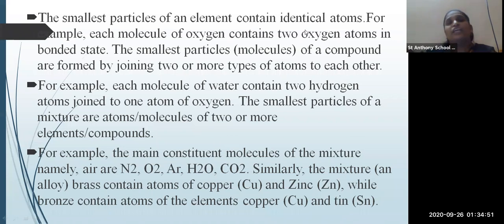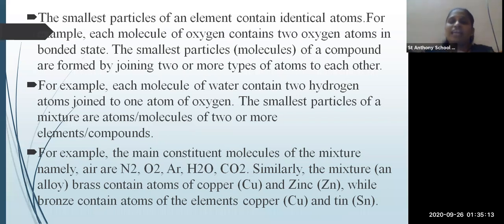For example, each molecule of oxygen has two oxygen atoms bonded together. Okay, now oxygen has how many atoms? Two atoms. So both the atoms are joined together. And the smallest part of a compound is formed by joining two or more types of atoms together.